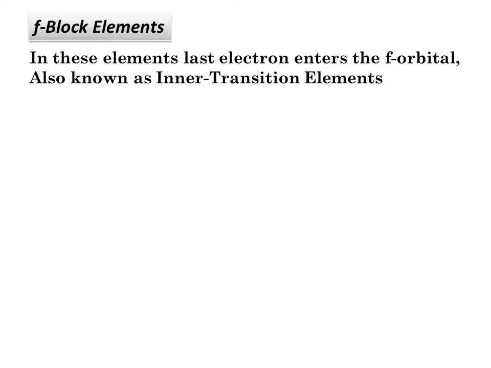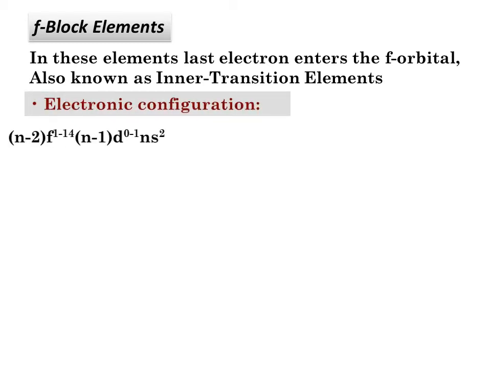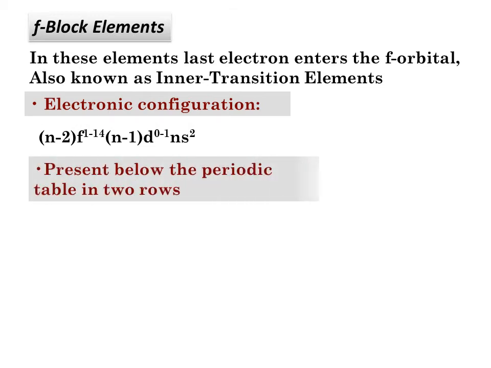F block elements: if the last electron enters the f orbital, they are known as f block elements, also known as inner transition elements. Electronic configuration is (n-2)f1 to 14, (n-1)d0 to 1, and ns2.